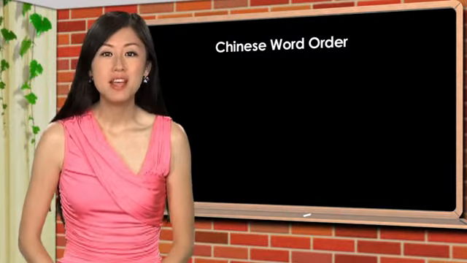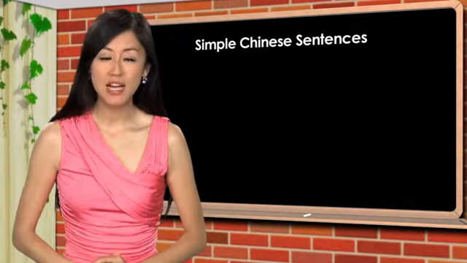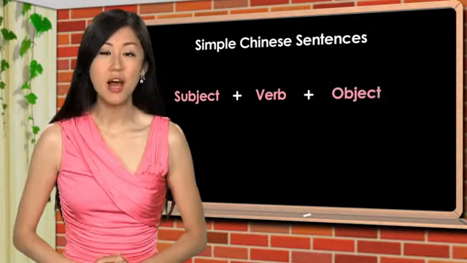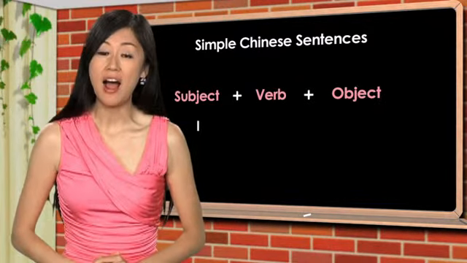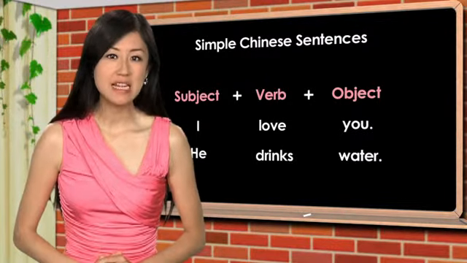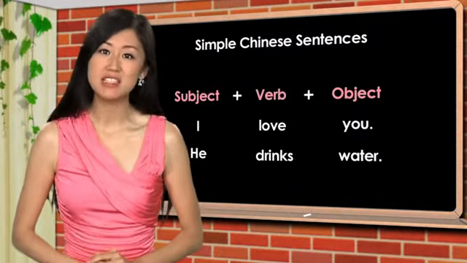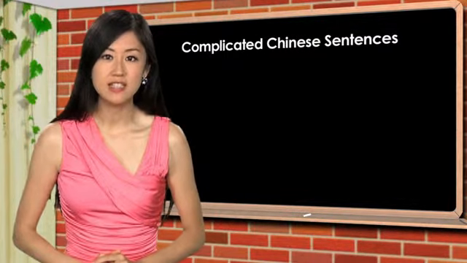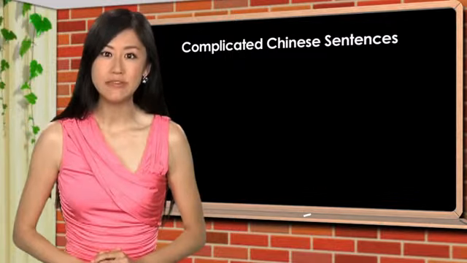First, remember this. When it comes to simple Chinese sentences like subject plus verb plus object sentences, such as I love you or he drinks water, the word order for these sentences is actually the same as in English. When it comes to complicated Chinese sentences, the word order is going to be different.